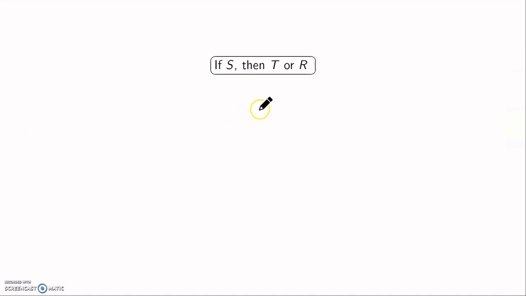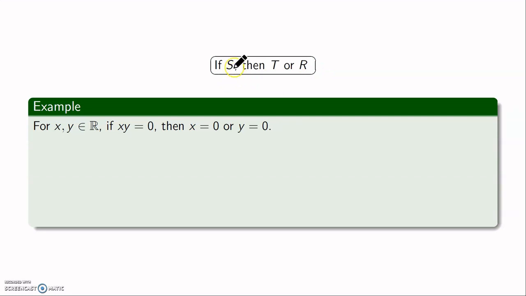Now sometimes we come across statements of this form: if S then T or R. So if the statement S is true, then either T or R will definitely happen. One of these two will happen. When you have such statements, what you do is you assume S first. You assume S, and you say supposing T is true. Now if T is true, then one of these two statements is true and we are done, and there is nothing to prove in such a case. If T is not true, then you have to prove that R is true. So this is the idea behind proving such statements.